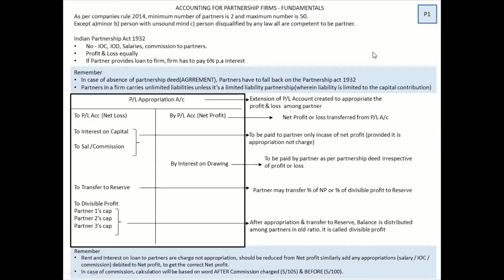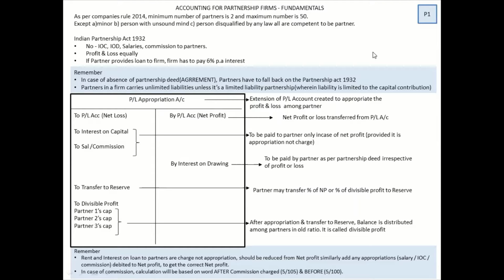But since we are doing a chapter called partnership, over here we have to look into the expenses related to the partners as well. Expense in a sense, if you're giving salary to a partner, it's an expense for the firm. All those things have to be recorded, and for that we create a new account called profit and loss appropriation account.